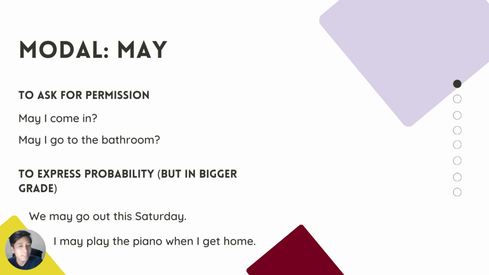I may play the piano when I get home. It's probable to happen. And also when we want to be more polite, we use it to ask for permission. May I come in? May I go to the bathroom, please? And that's it.